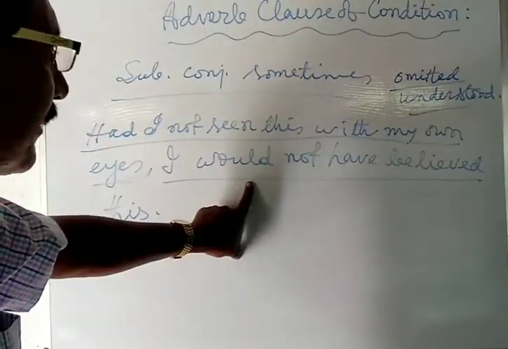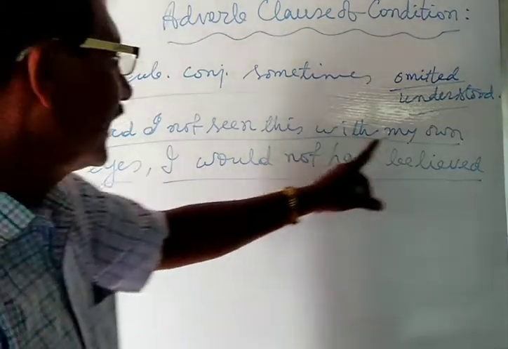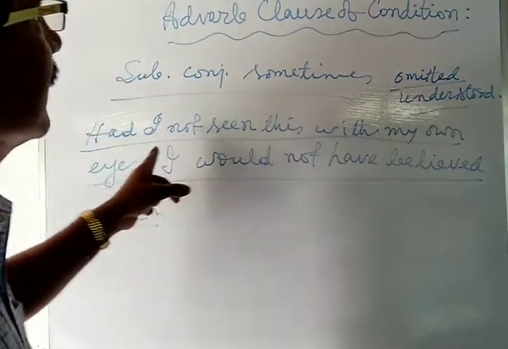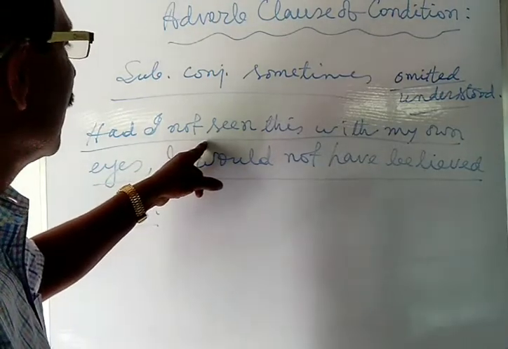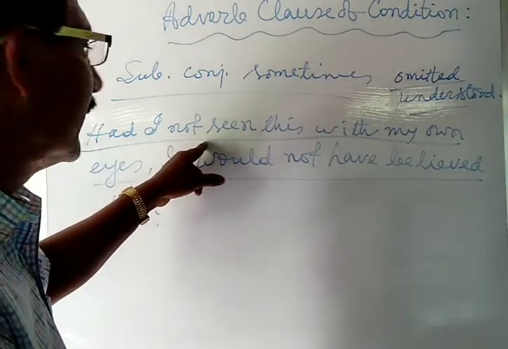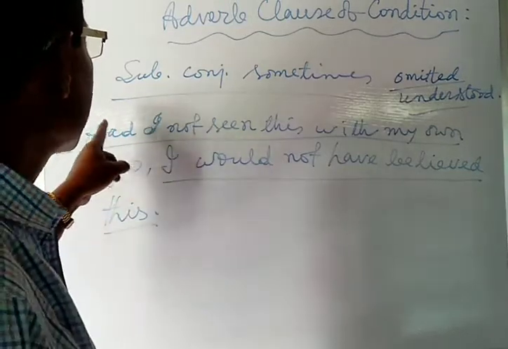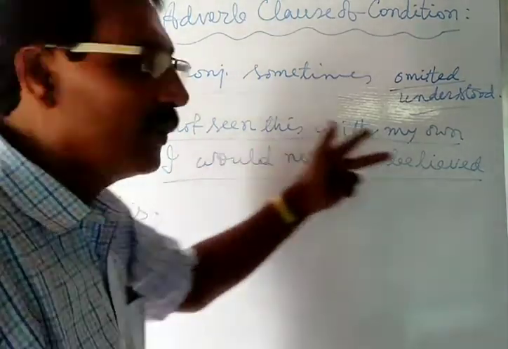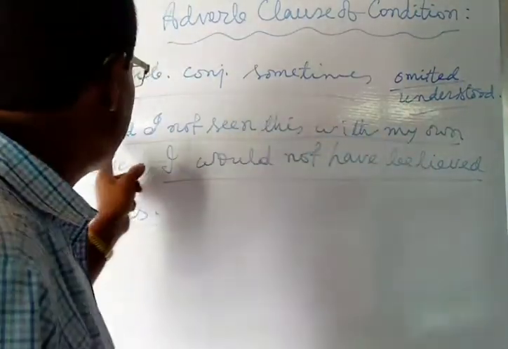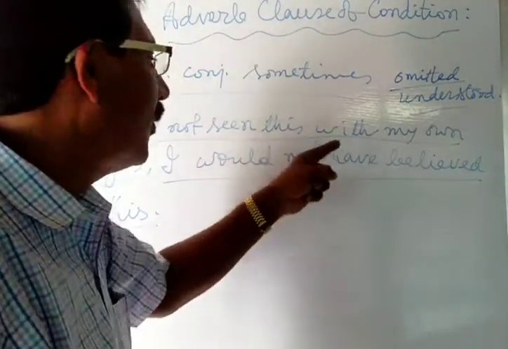"I would not have believed this" is the principal clause. "Had I not seen this with my own eyes" is the subordinating clause. This subordinating clause is used without the subordinating conjunction. That is, if I had not seen this with my own eyes, this is the sense.